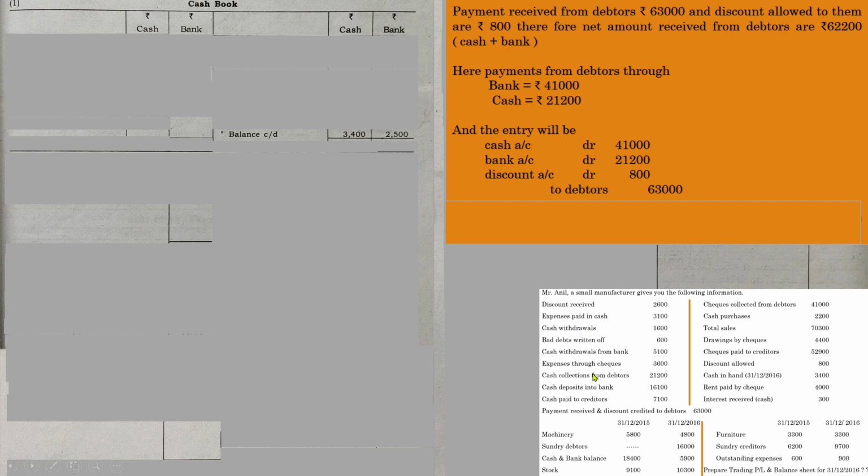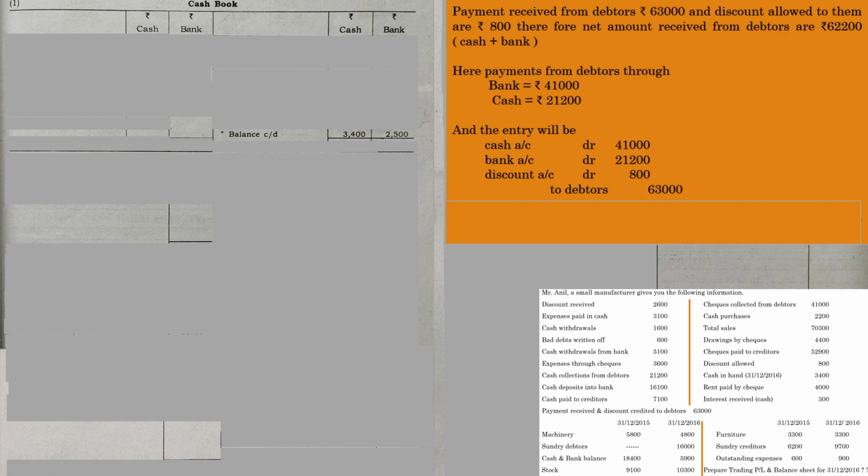In the question, if you go through it, you can see that payment received and discount credited to debtors, and that amount is 63,000.